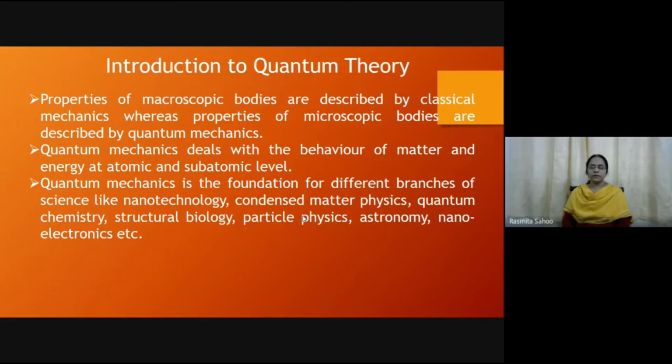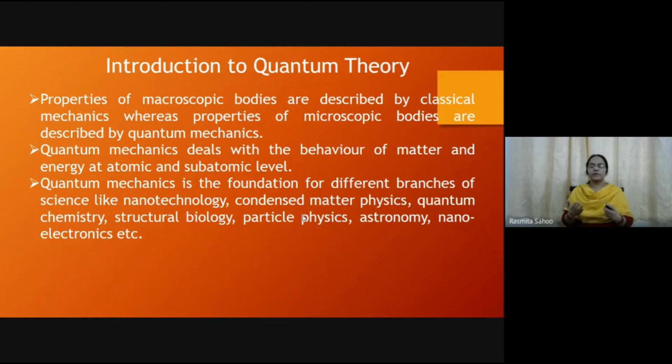Though quantum mechanics is a different branch of physics, it is the basic concept which can be used for different branches of science like nanotechnology, condensed matter physics, quantum chemistry, and astronomy also. There, with celestial bodies, we need to study properties like the fusion reaction, so we need quantum theory to study the behavior of particles.